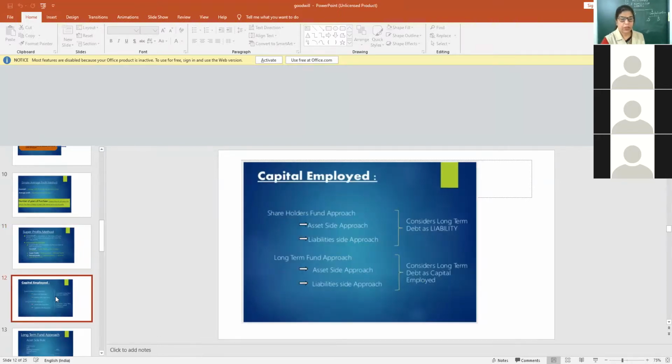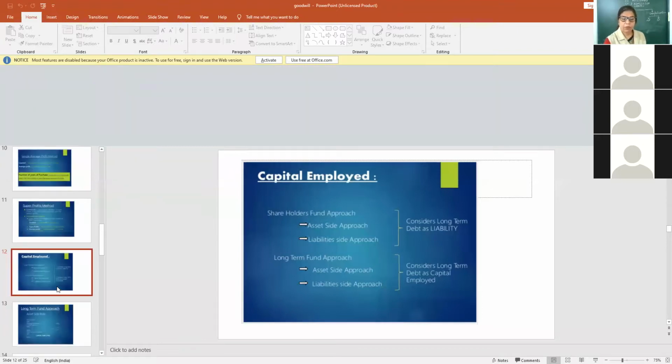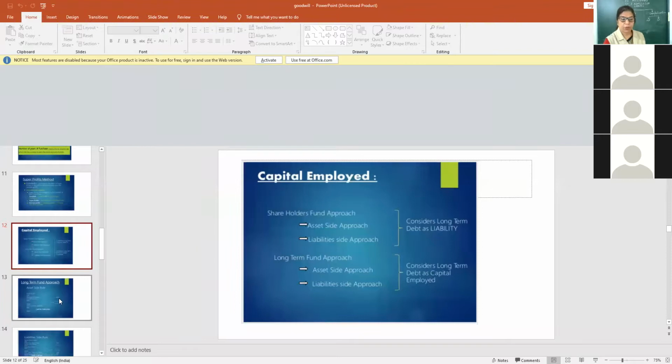Okay, now capital employed. See, for capital employed, there are two approaches: shareholders fund approach and long-term fund approach. The shareholders fund approach uses the asset side and liability side, two sides in the balance sheet as you know. The long-term fund approach also has two sides, but considers long-term debt as capital employed. Both ways will give the same amount of capital.